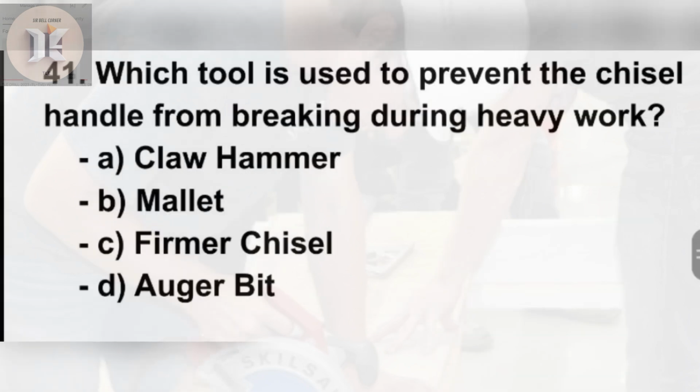41. Which tool is used to prevent the chisel handle from breaking during heavy work? A. Claw hammer. B. Mallet. C. Firmer chisel. D. Auger bit.